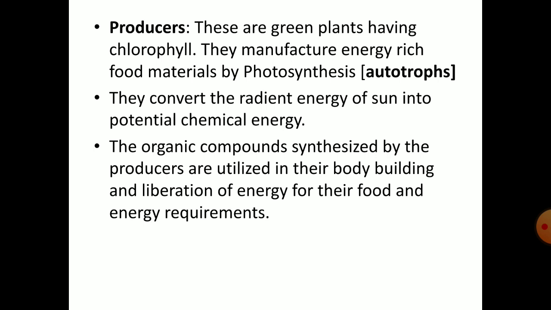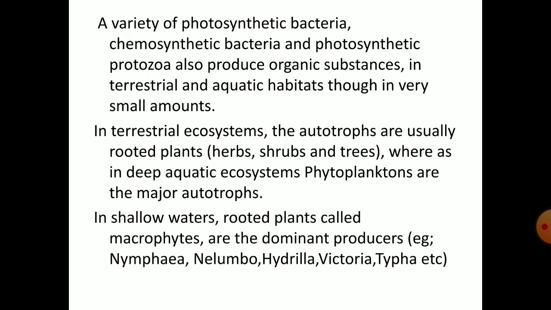The organic compounds synthesized by the producers are utilized in their body building and liberation of energy for their food and energy requirements. A variety of photosynthetic bacteria, chemosynthetic bacteria, and photosynthetic protozoa also produce organic substances in terrestrial and aquatic habitats, though in very small amounts.